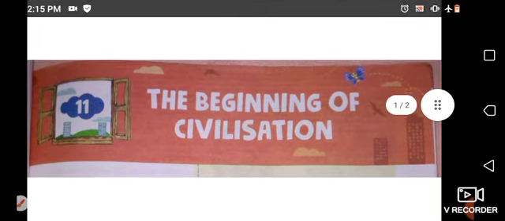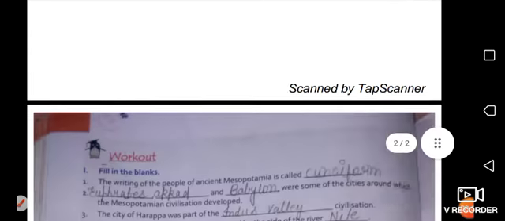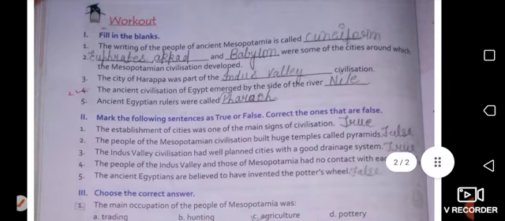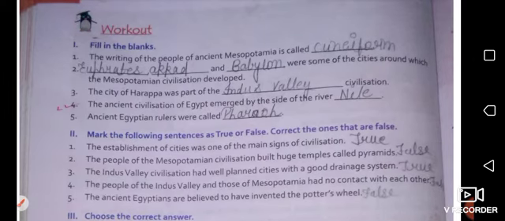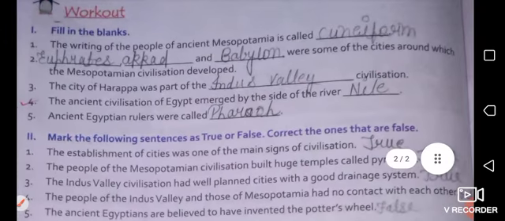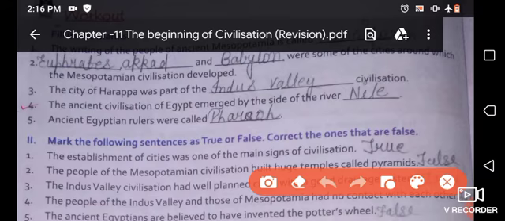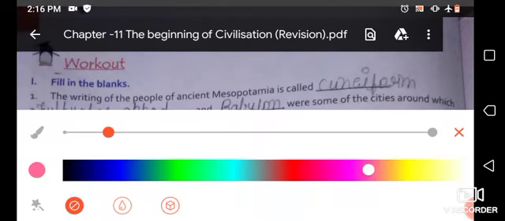Now let's move on to the book exercises of this chapter. Here you can see exercise number 1 that is given here. Exercise number 1 is fill in the blanks. So here you have to fill the given blanks. The first one is: the writing of the people of ancient Mesopotamia is called